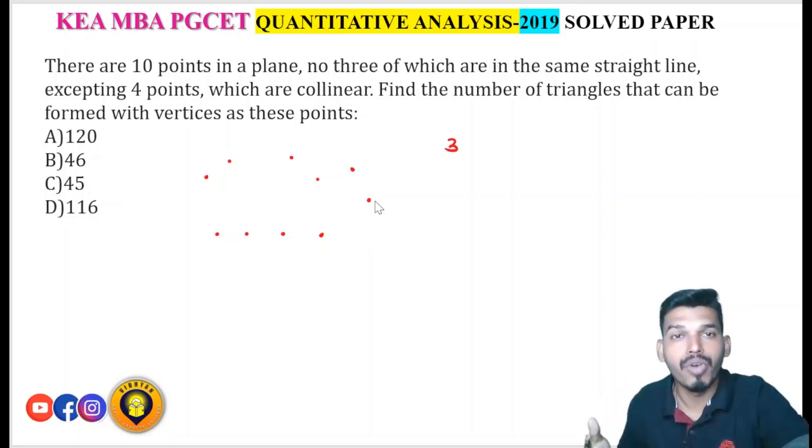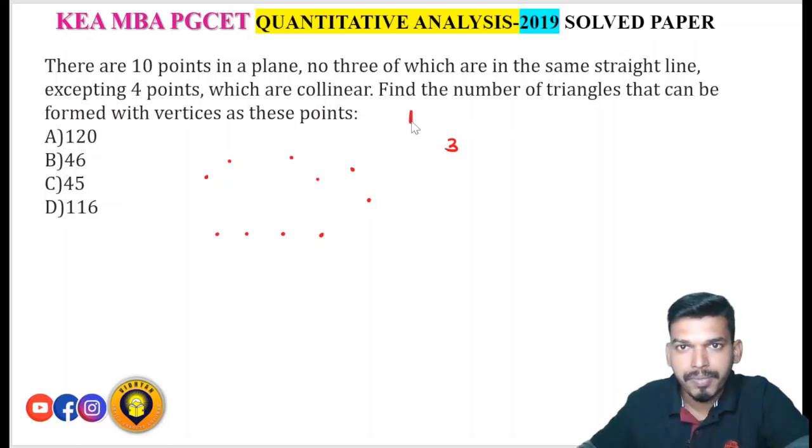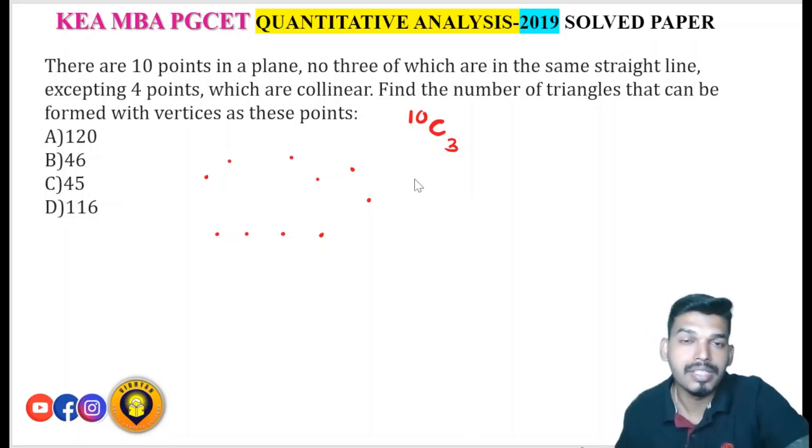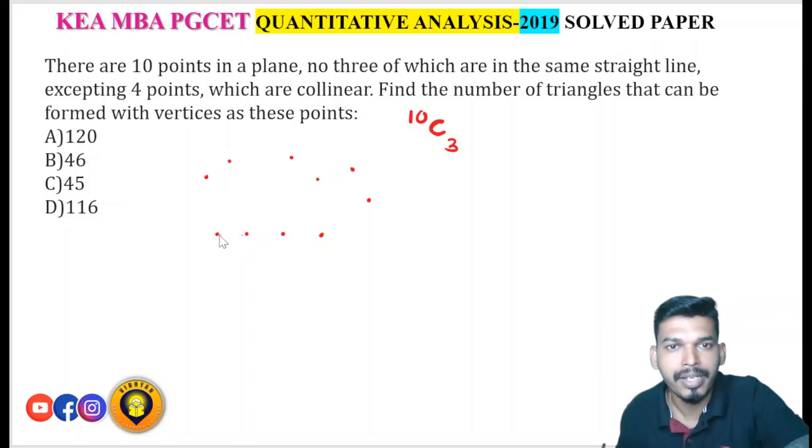Now how many triangles can be formed with these 10 points in the plane? There are 10 points, and to form a triangle you require 3 points. So the combination is 10C3 ways. So in 10C3 ways you can form the total triangles. But what was the condition? These 4 points are collinear, which means if you join these points, you cannot form a triangle. You will get only a straight line. You cannot form a triangle at any point of time.